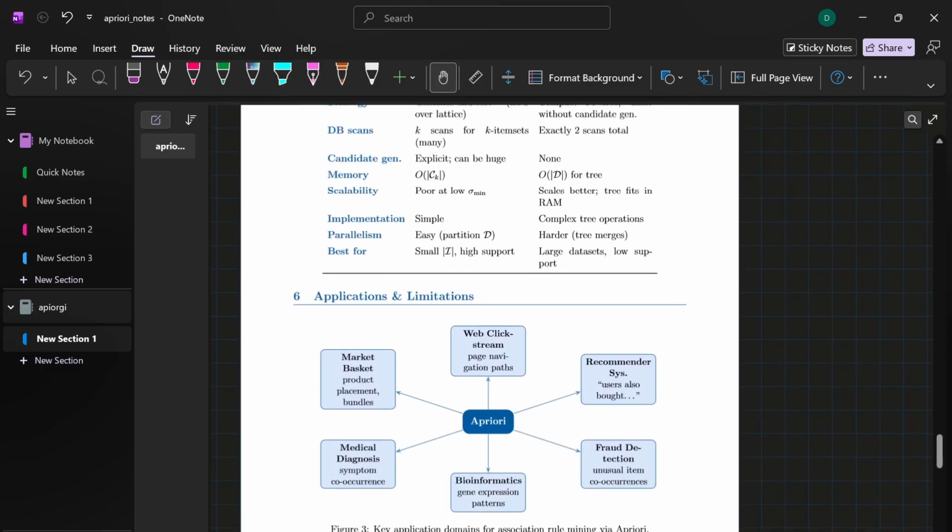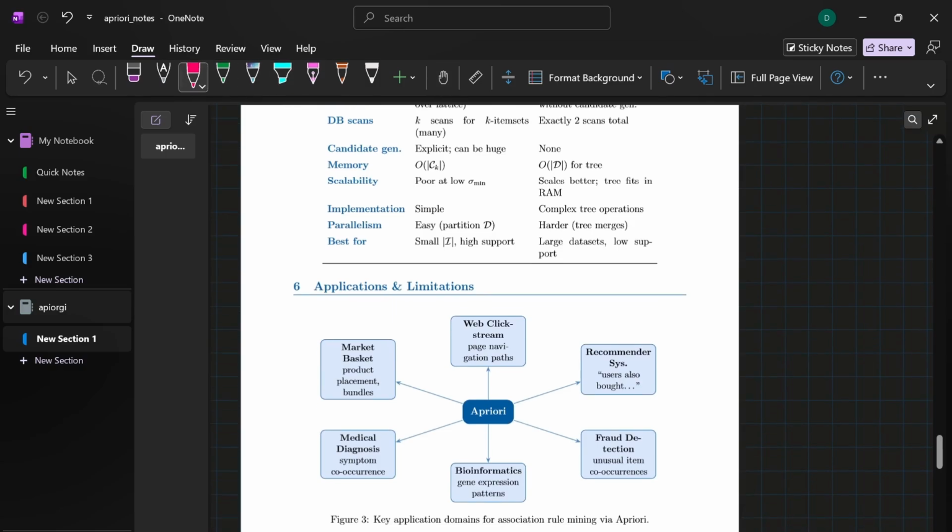Despite some of the limitations, the algorithm is being used in fields like medical diagnosis and web clickstream analysis, for example with websites like Netflix, Amazon, and others. It is also used in bioinformatics, evaluating complex gene expression patterns, and in fraud detection.